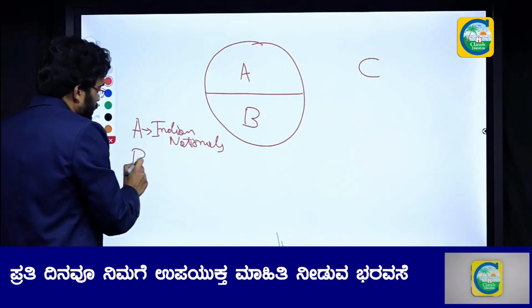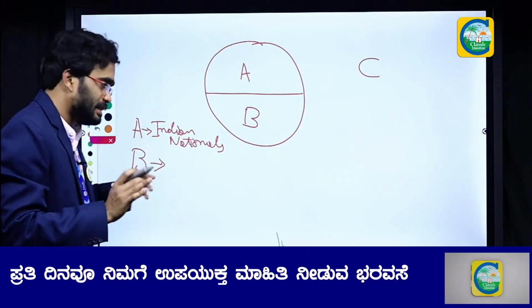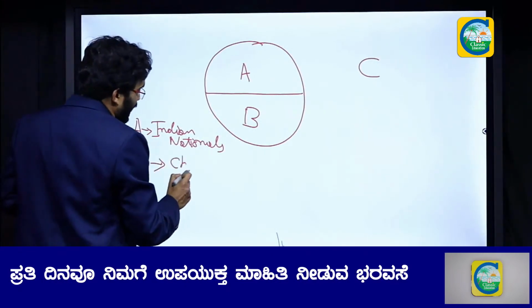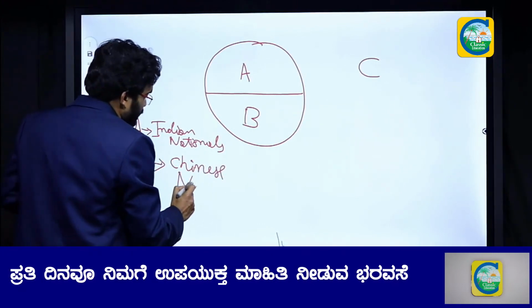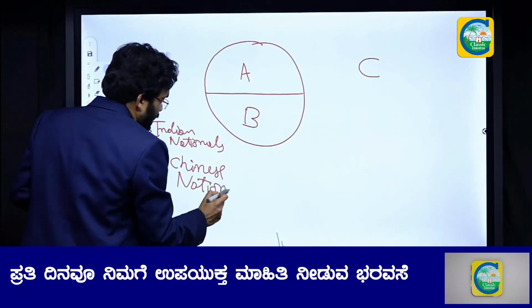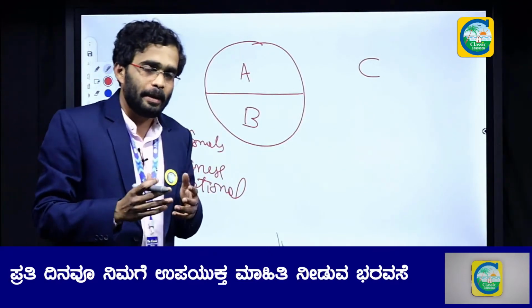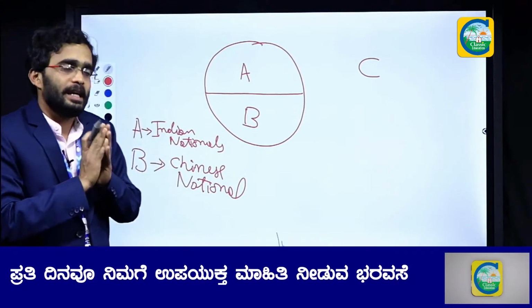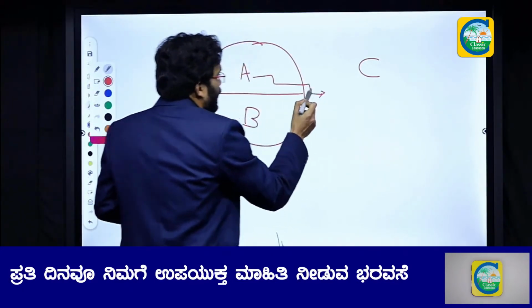What is B? B is a foreign national. Let us say B is a Chinese national. He is also residing in India and is taking part in production activity in India. So let us give it a better example. What is A?